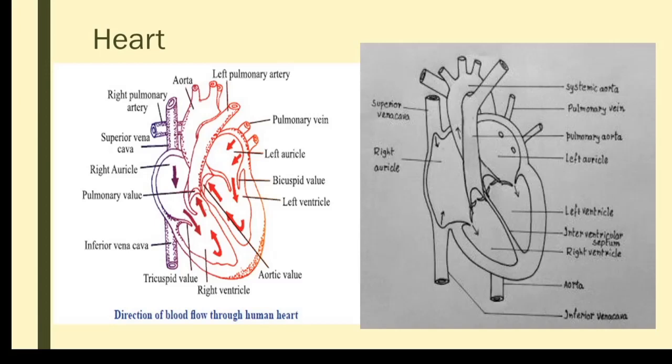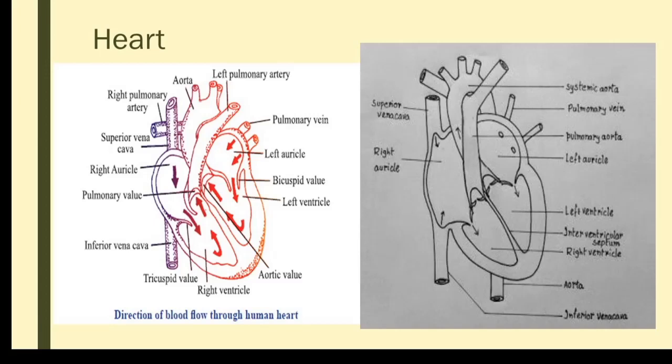From the left atrium, the blood again flows into the left ventricle. And when the ventricle contracts, the blood from the ventricle will pass through the aorta. So the aorta will supply the pure blood to different parts of the body. So this is the functioning of the heart.